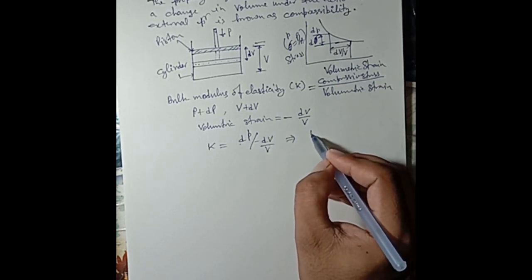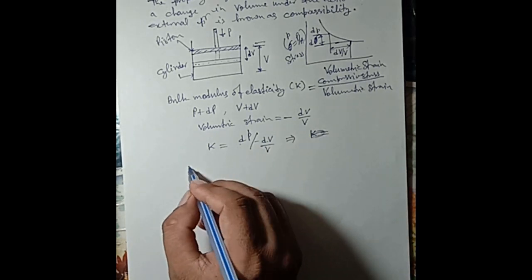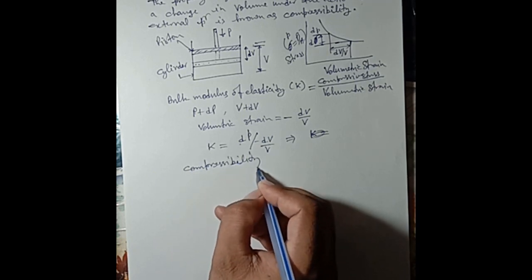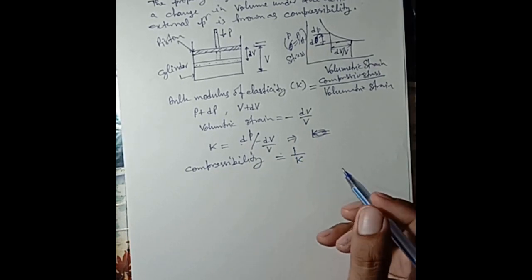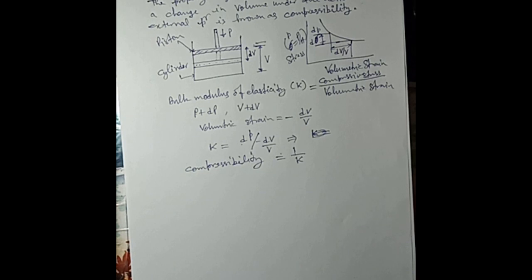Therefore K is equal to minus dP upon dV upon V. Compressibility is equal to 1 upon K. Therefore we conclude that the value of K increases with the increase of pressure, and as the value of K increases, the compressibility decreases. Okay. So this is the small topic, compressibility and bulk modulus.